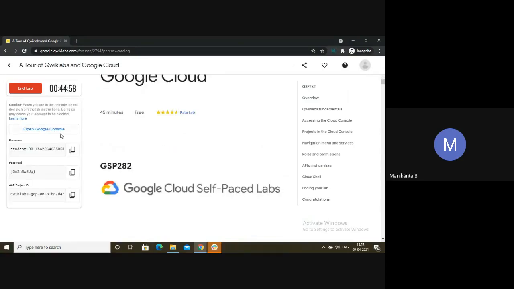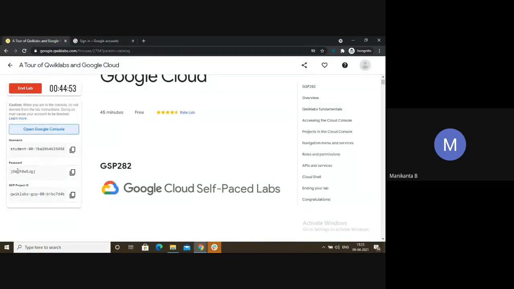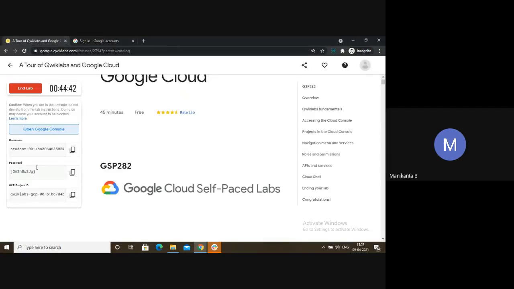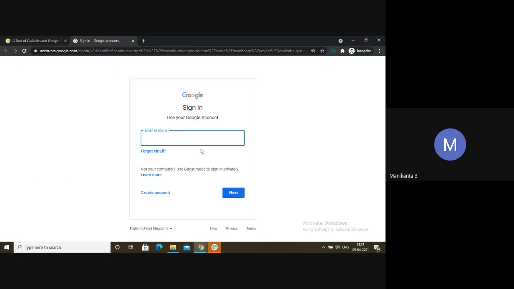So this is your open Google console. This is the username, password, project ID. Make sure when they ask you to sign in, don't ever put your personal mail IDs or even your Quicklab account mail IDs. You have to put that respective username and password given here. This is one of the major mistakes many people make, so that's why I'm pointing it out again and again. Please use this username and password to sign in here.